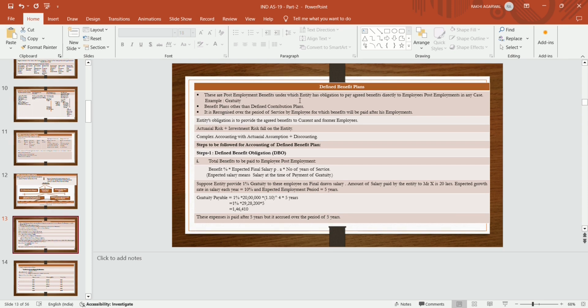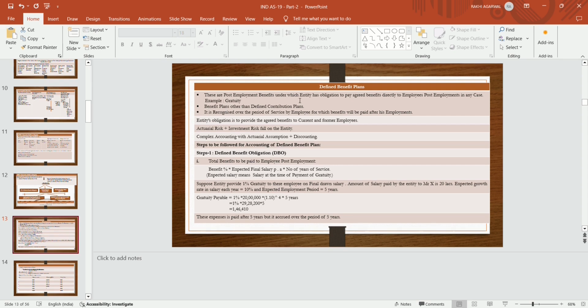Expected final drawn salary means salary at the time of payment of gratuity. What will the final drawn salary be when the employee ultimately resigns from the organization, after 10 years or after 15 years? You don't even know the period, but you have to make the provision. The benefit given by the organization is on the expected final drawn salary into the number of years of service.